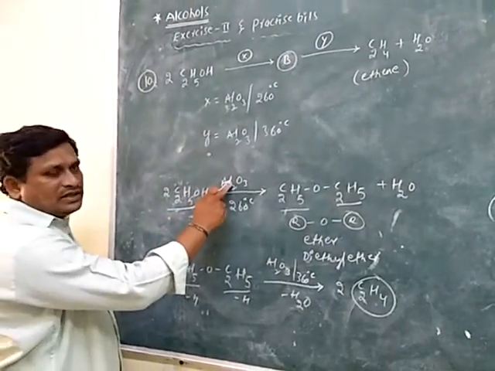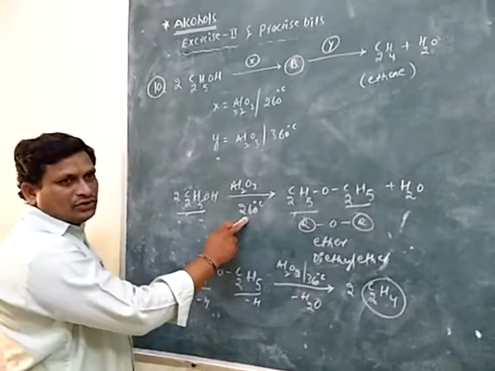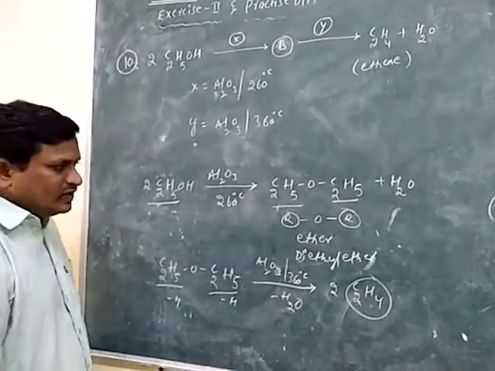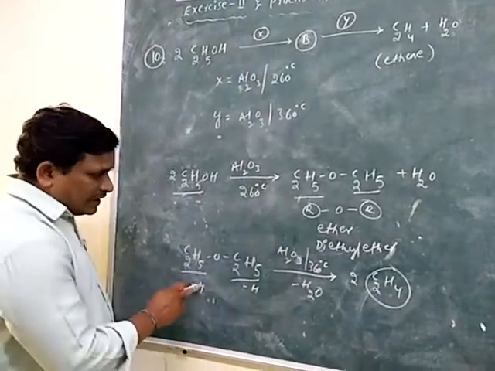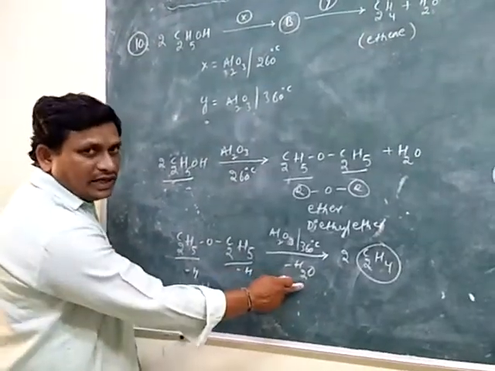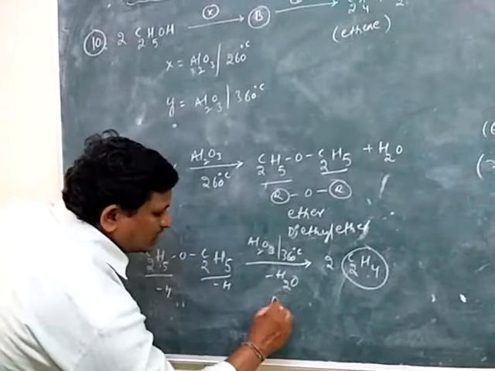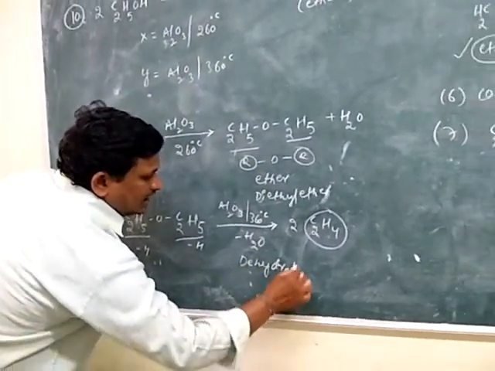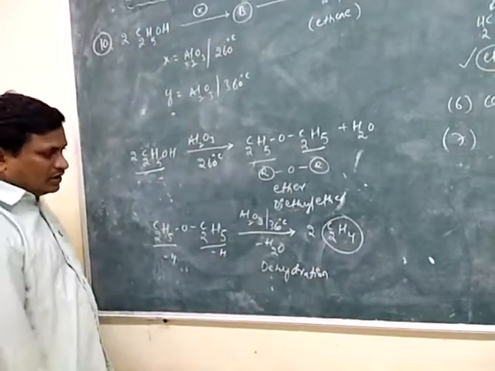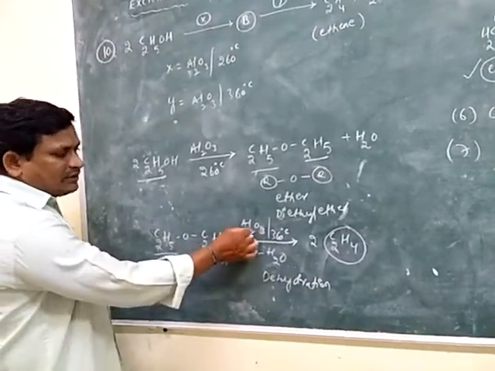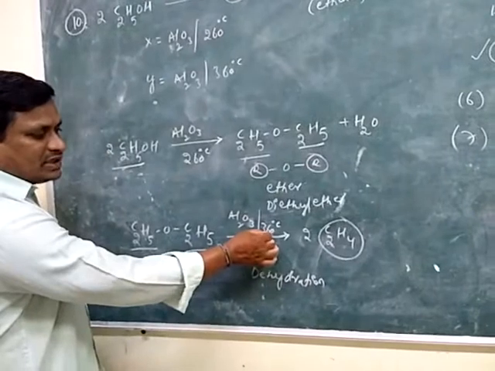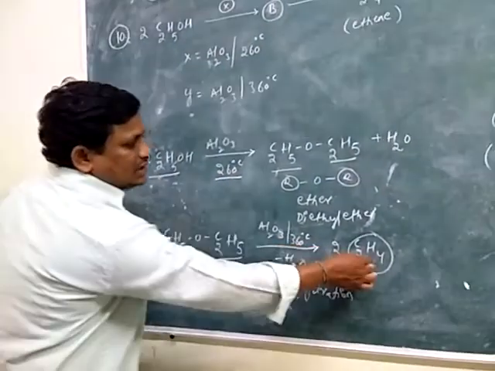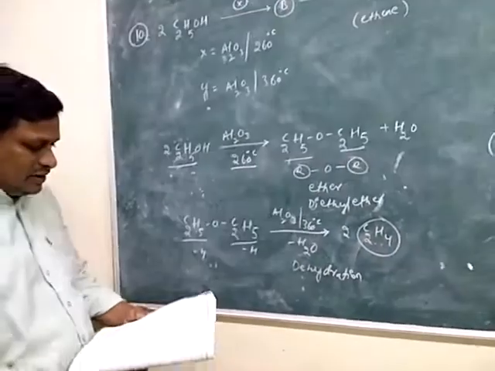So it means ethyl alcohol in the presence of Al2O3 at 260 degrees centigrade gives the ether. Then the ether is involved in dehydration. Dehydration means removal of water. In the presence of Al2O3, but at a temperature of 360 degrees centigrade, it gives the ethene.